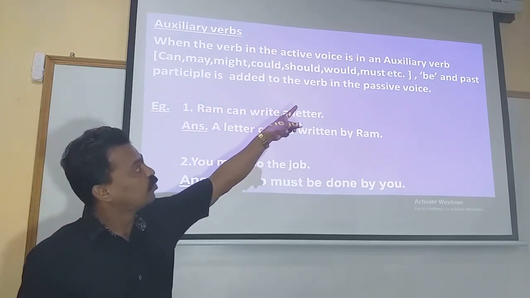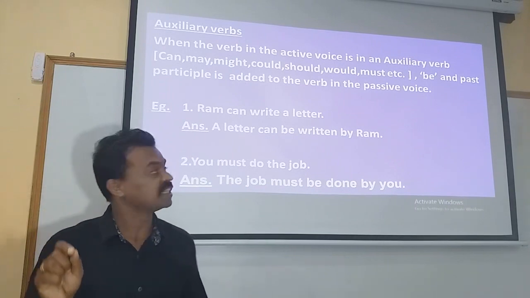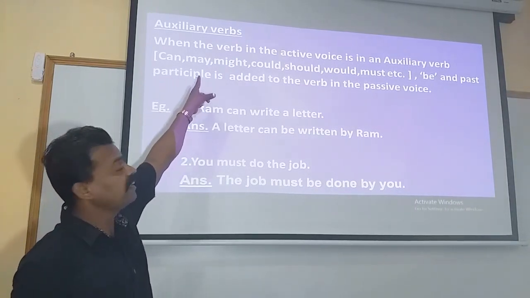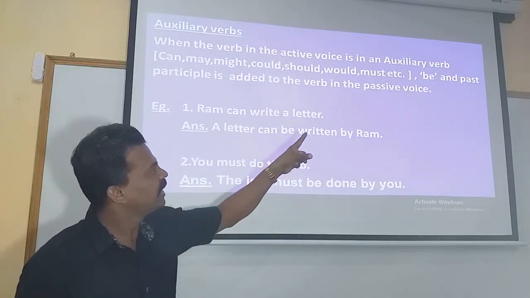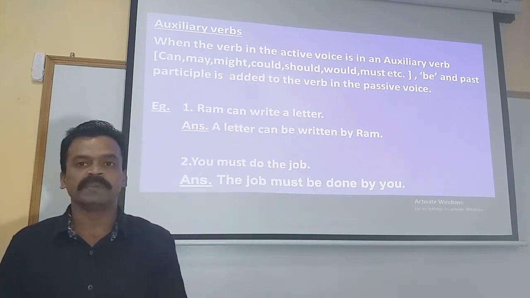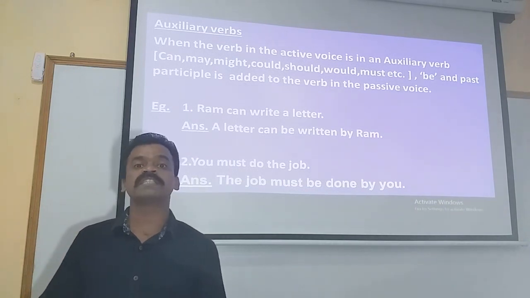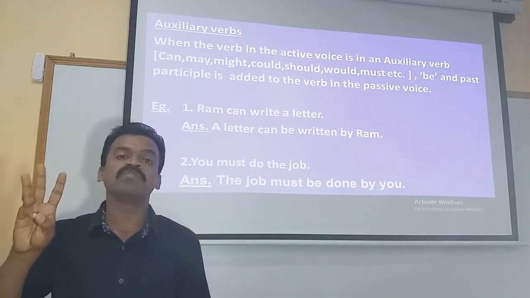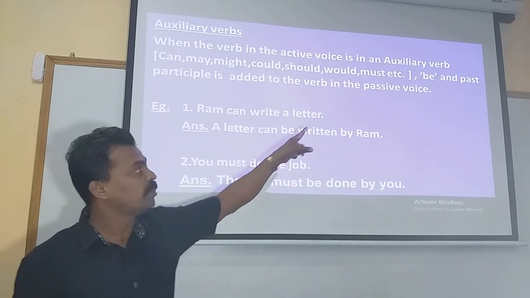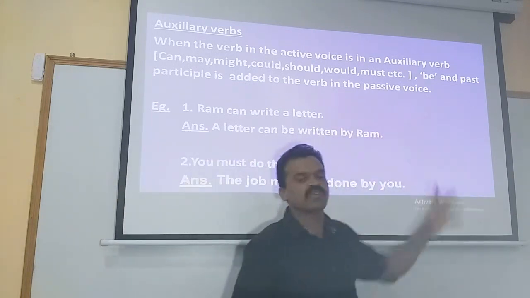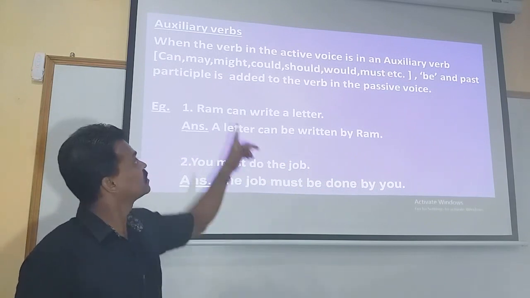When the verb in the active voice is an auxiliary verb, a helping verb such as can, may, might, could, should, would, must, etc., be and the past participle are added to the verb in the passive voice. We have to add be plus the third form of the verb. That's what we have already seen from the beginning. In the passive voice, the verb will always be in its past participle form. So before the past participle form, together with the auxiliary verb, we will just be adding be. That is the rule when the given statement has an auxiliary verb.